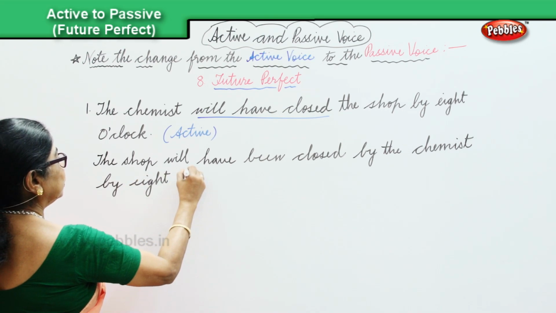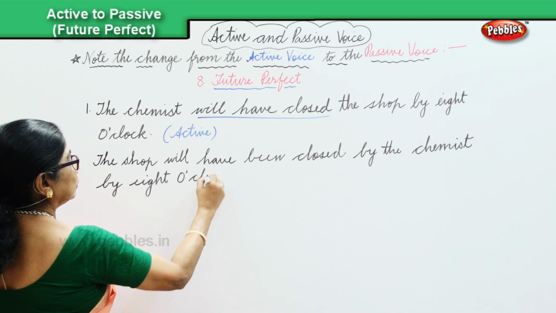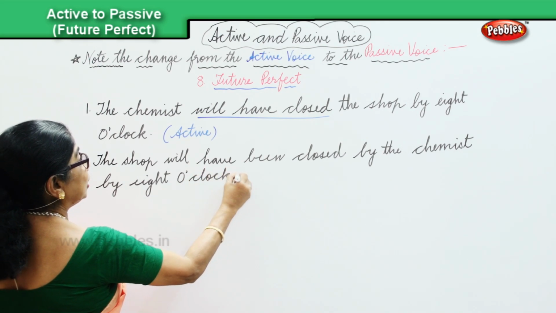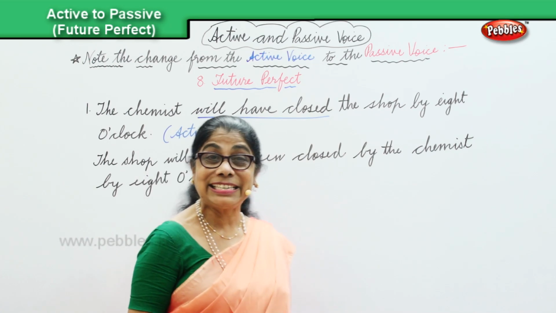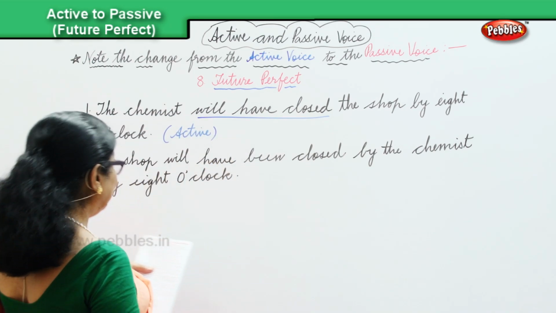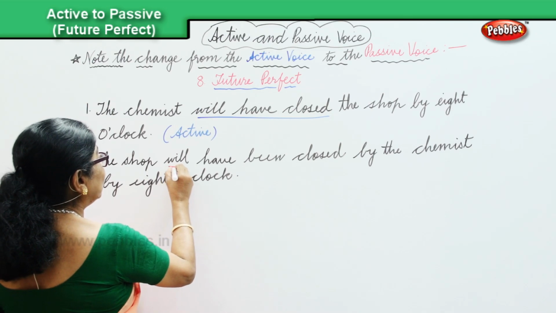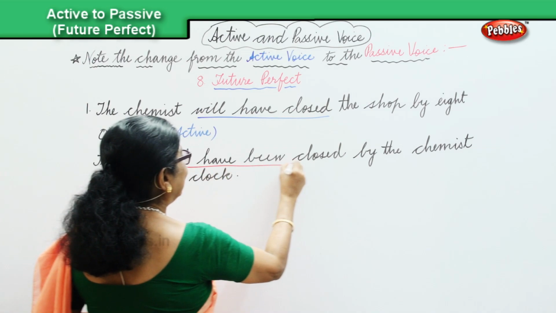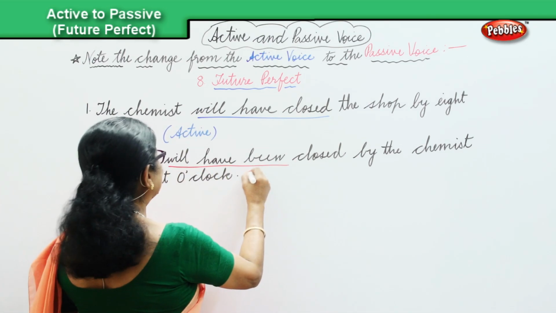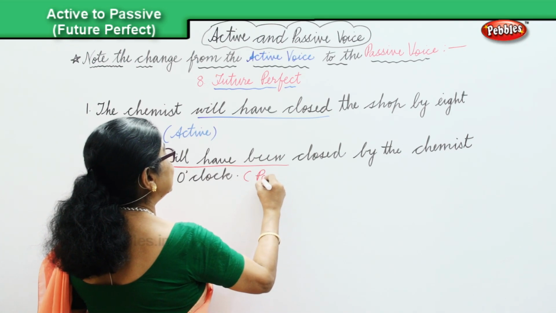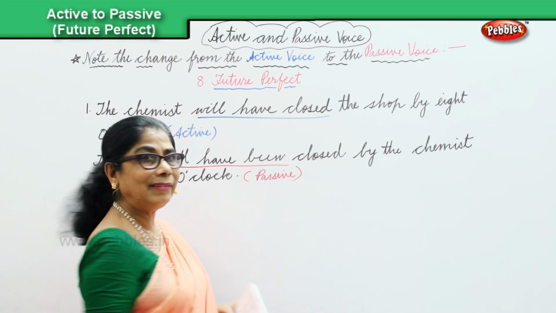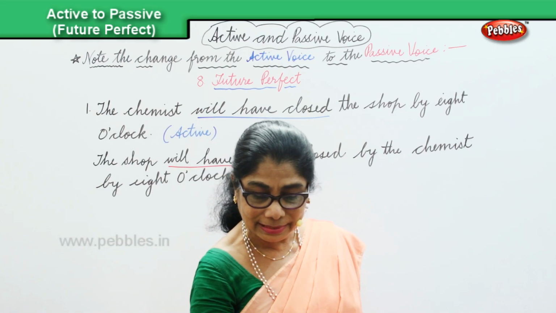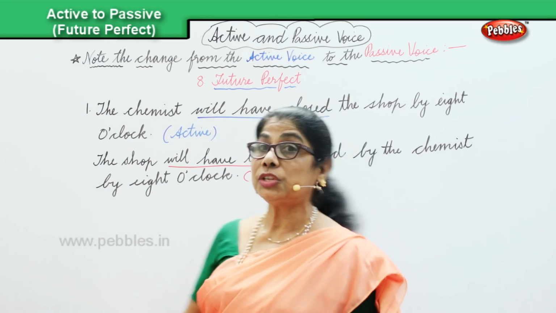We're changing in the future perfect, the changeover from the active into the passive. Look at the verb, will have been. And this is in the passive voice. Passive.